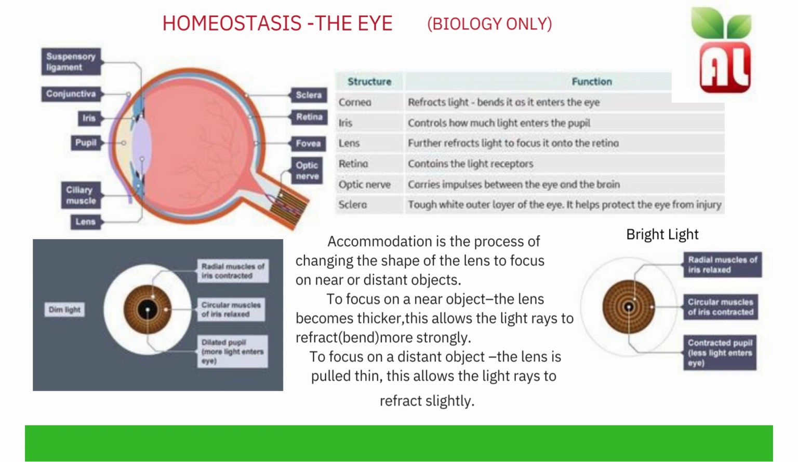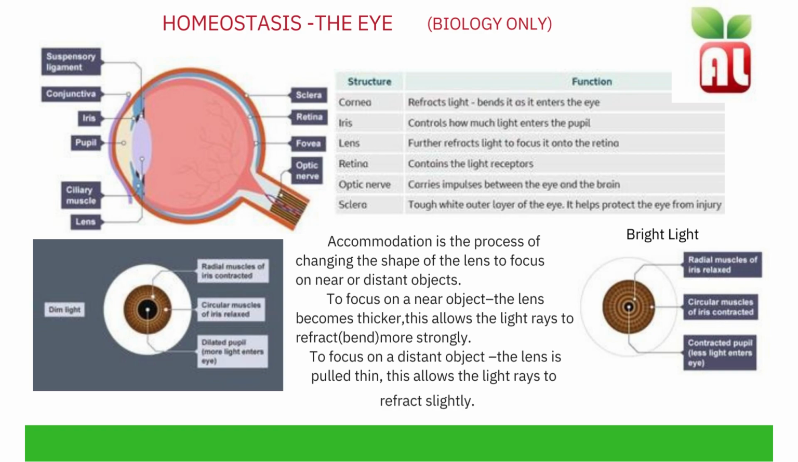Accommodation is the process of changing the shape of the lens to focus on near or distant objects. To focus on a near object, the lens becomes thicker. This allows the light rays to refract or bend more strongly. To focus on a distant object, the lens is pulled thin. This allows light rays to refract slightly.